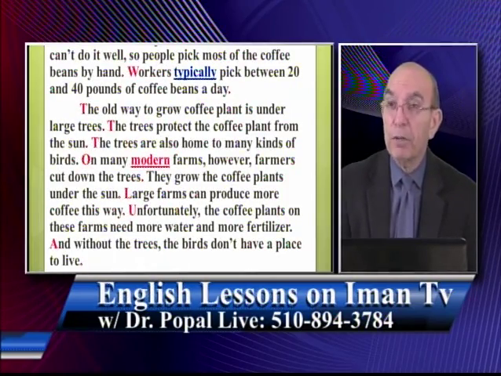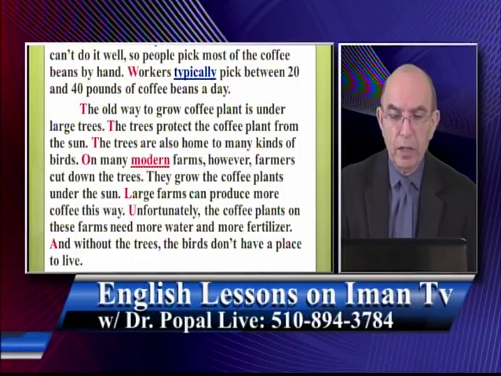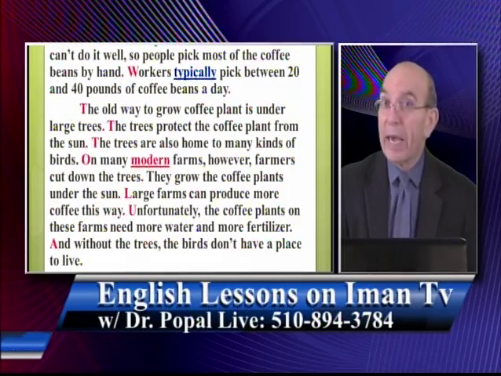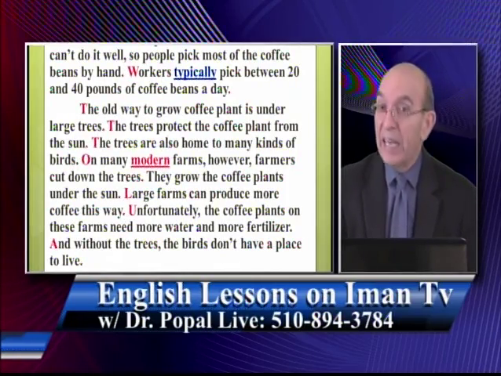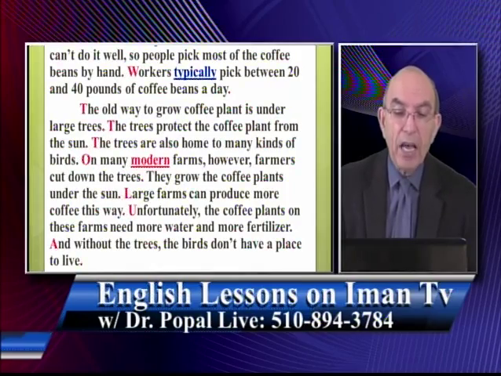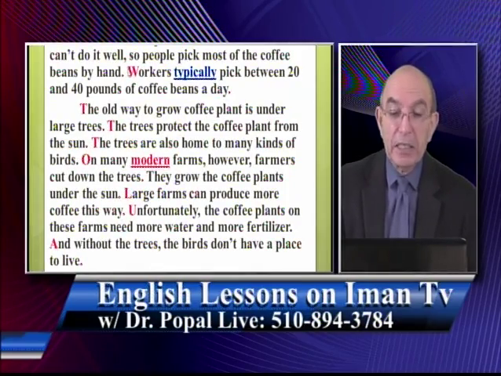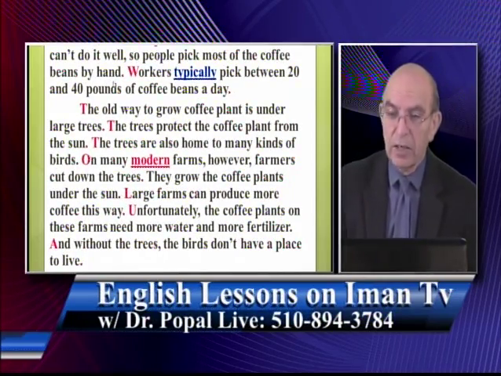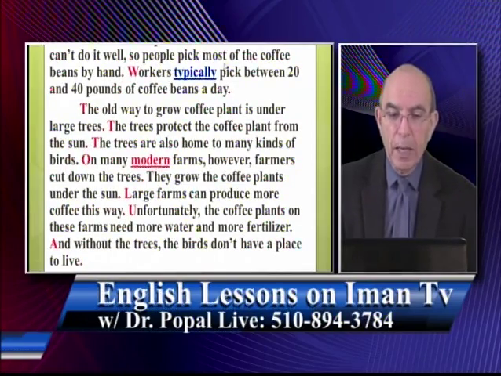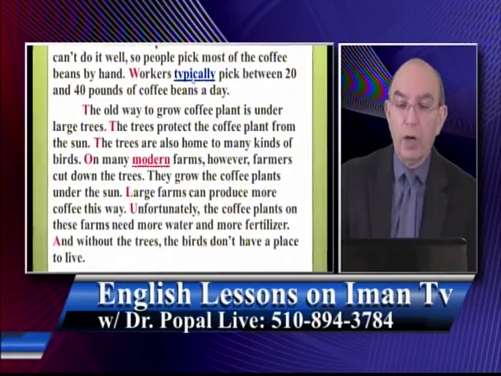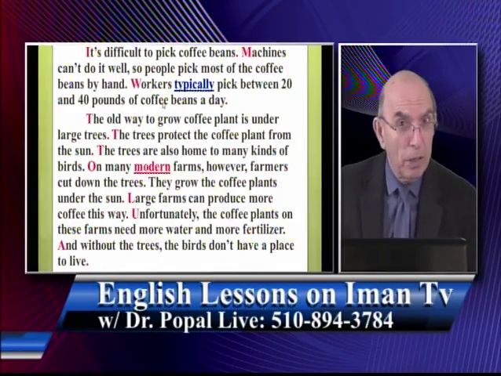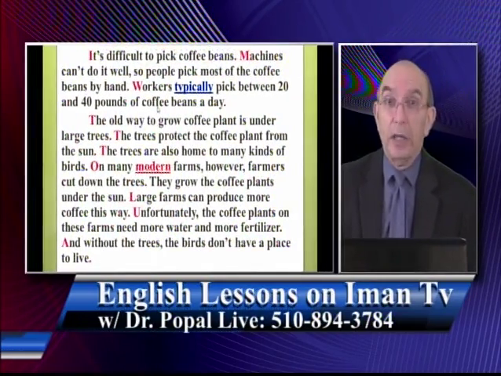It's difficult to pick coffee beans. Machines can't do it well. So people pick most of the coffee beans by hand. Workers typically pick between 20, it should be 40 pounds of coffee beans a day. So again, see, the I of it is capitalized. The W of workers is capitalized. Why? Because they start a sentence. Okay? And the M of machines is capitalized. And again here, workers typically pick. So typically was a word we studied before, and I underlined it. What does it mean? Do you remember? It means usually.